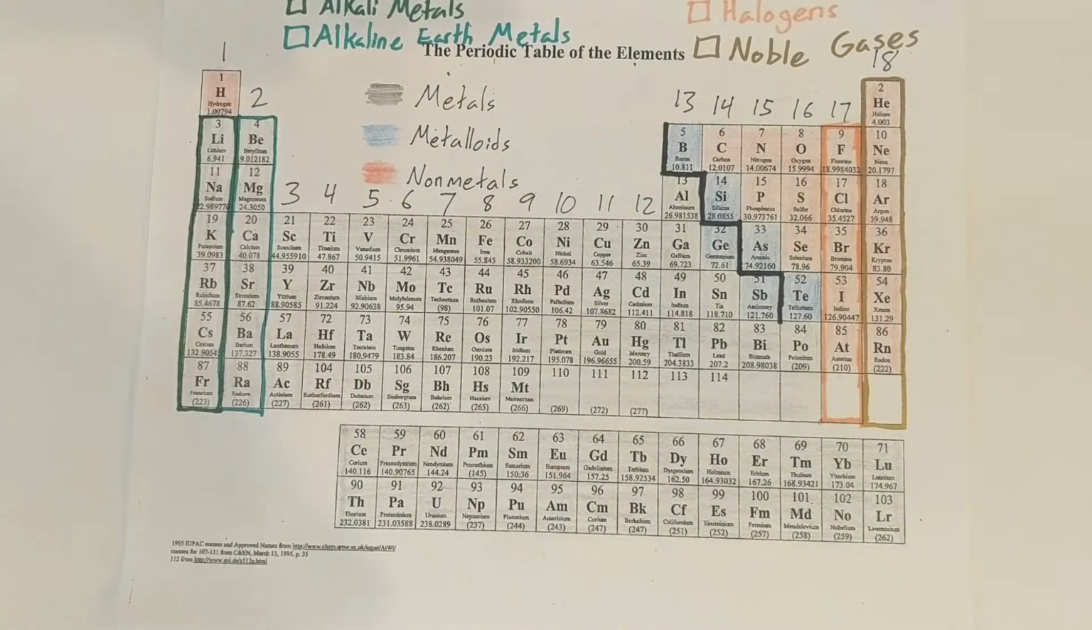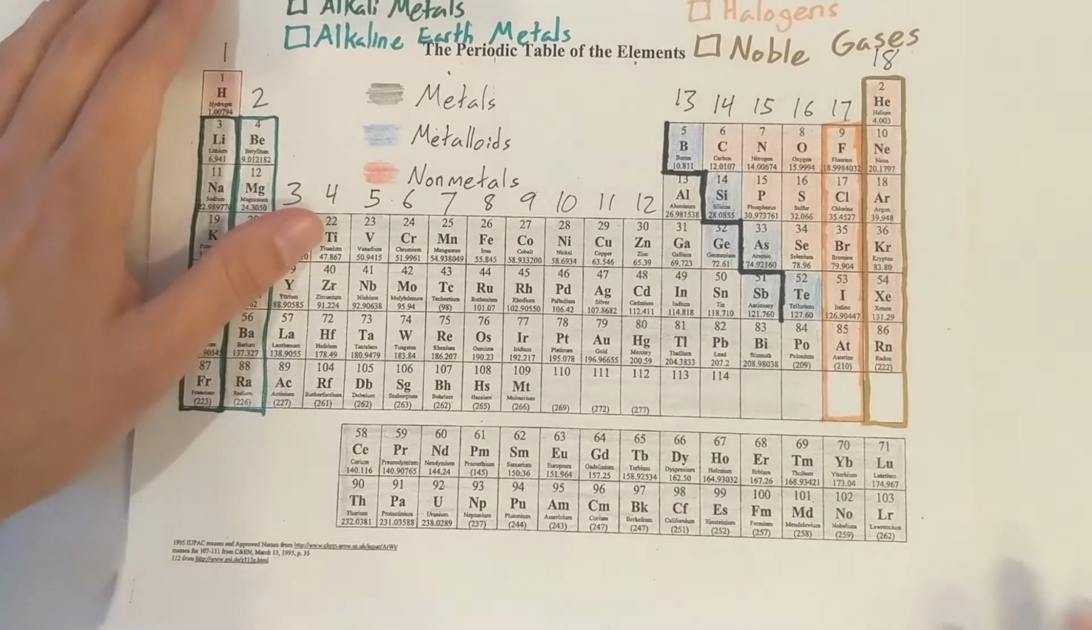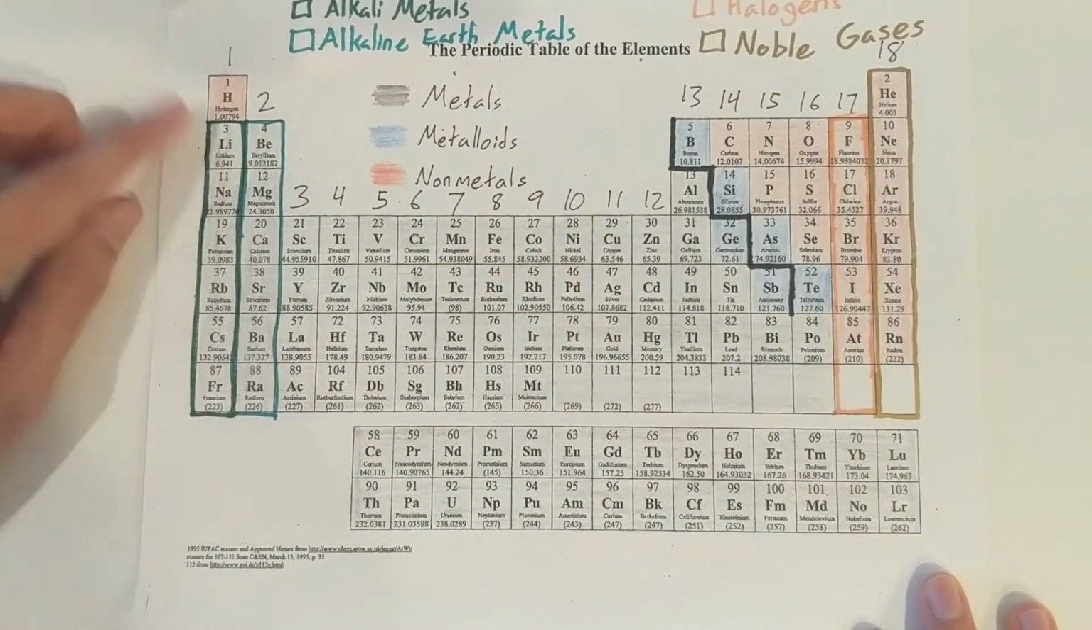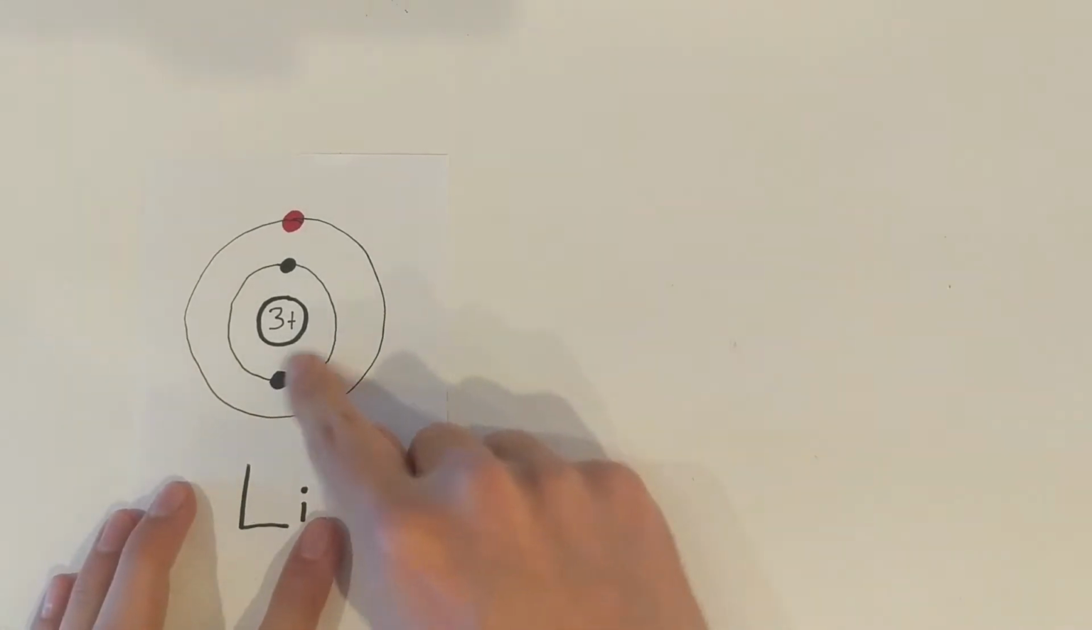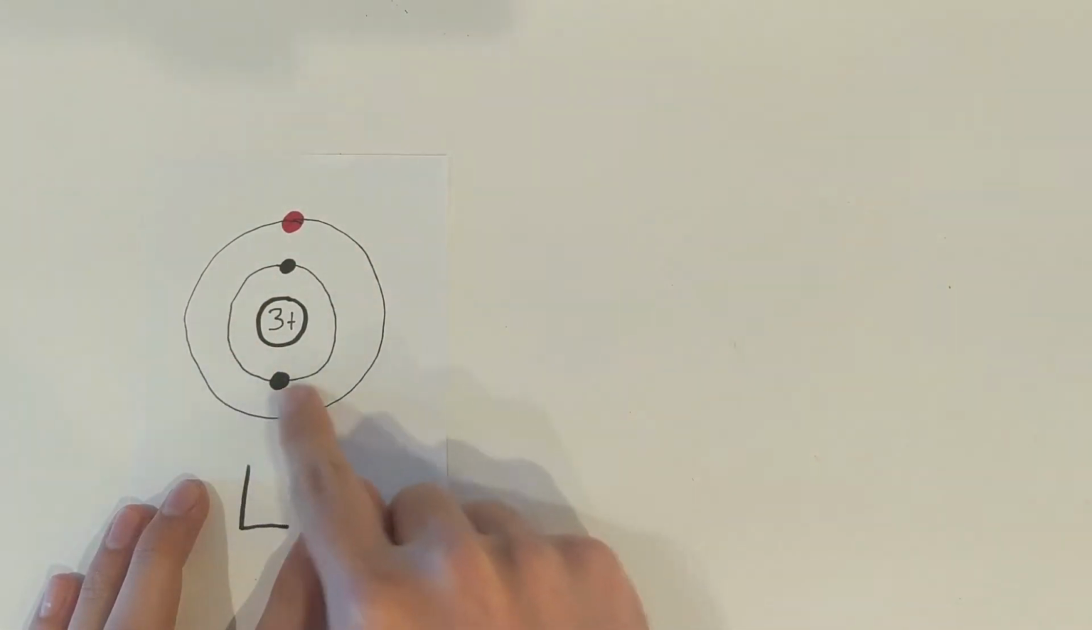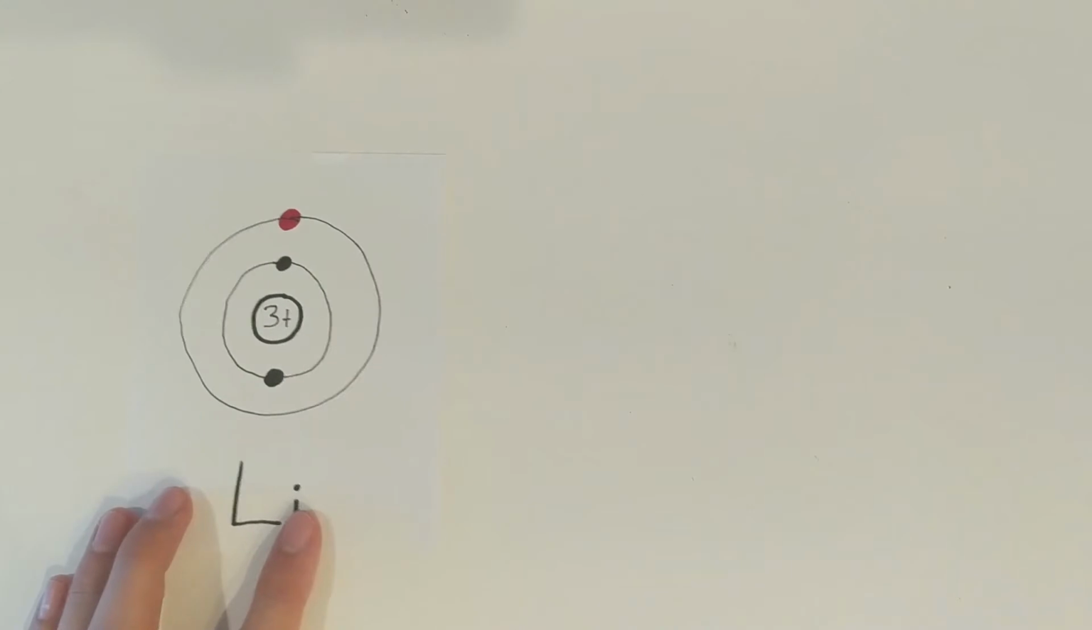What I want to do now is look at some elements and what they will look like once they gain or lose valence electrons. We're going to start with lithium. Lithium's over here, atomic number 3. This is what a lithium atom looks like. It's got its 3 electrons, fills up the first energy level, and has 1 valence electron right there.